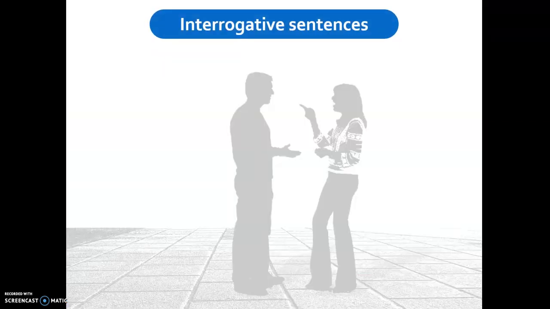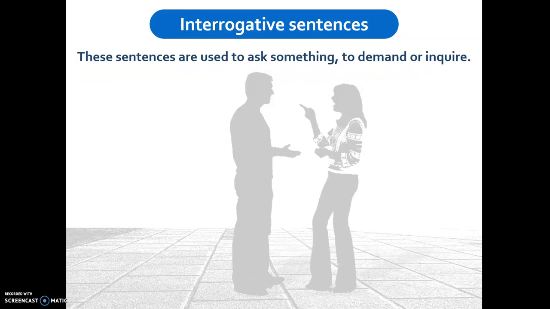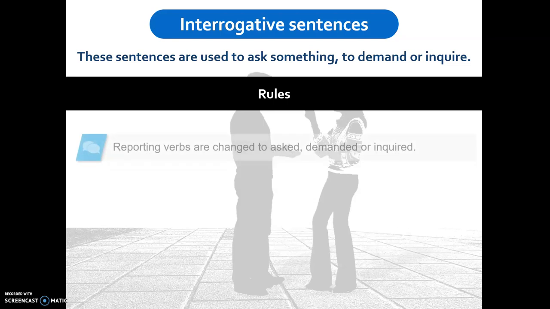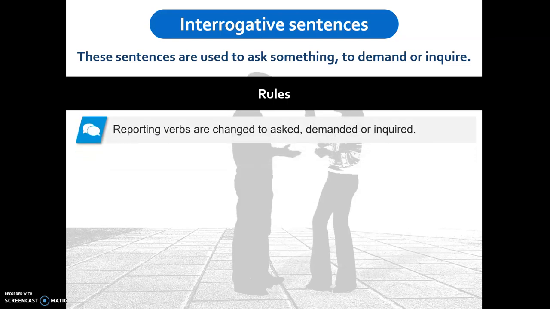Let's talk about interrogative sentences, question sentences. These sentences are used to ask something, to demand, or inquire. And what are the rules to change from direct to indirect? Reporting verbs are changed to asked, demanded, or inquired. Remember, everywhere where we see said in the reporting verb, it changes according to the sentence which is in inverted commas, whether it is an optative sentence, exclamatory sentence, or interrogative sentence.